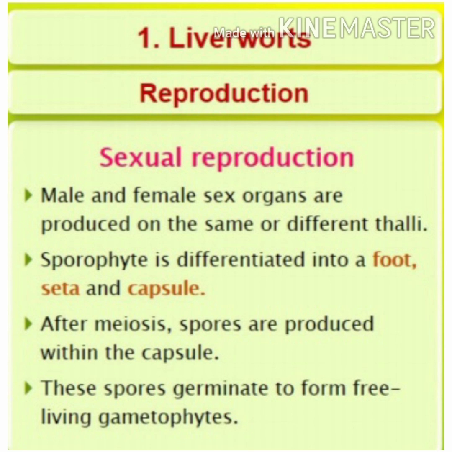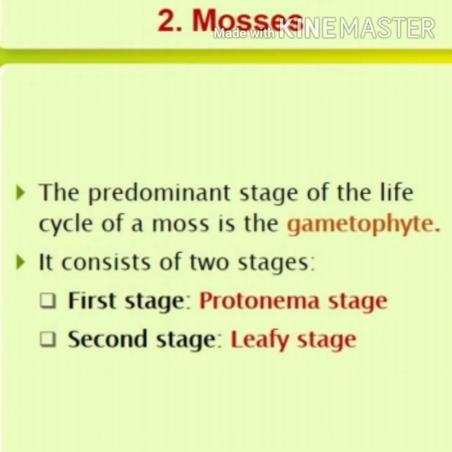The sporophyte is differentiated into three parts: foot portion, seta portion and capsule portion. The bryophyte plant body arises from spores. The spores are produced through meiosis in the capsule. The spores germinate to form a free-living gametophyte. The predominant stage of the life cycle of a moss is this gametophyte.